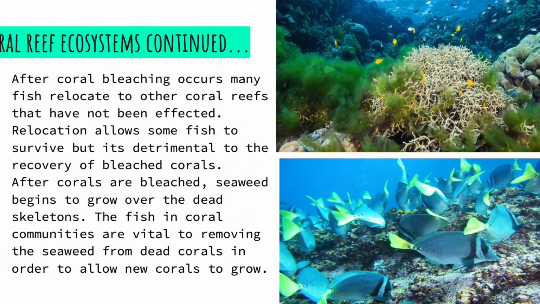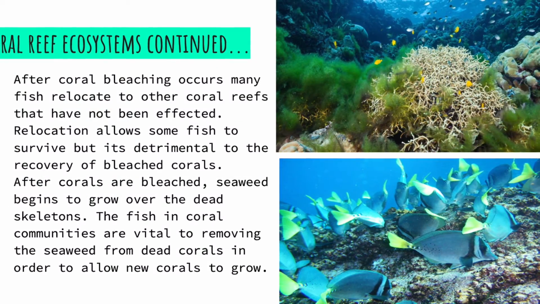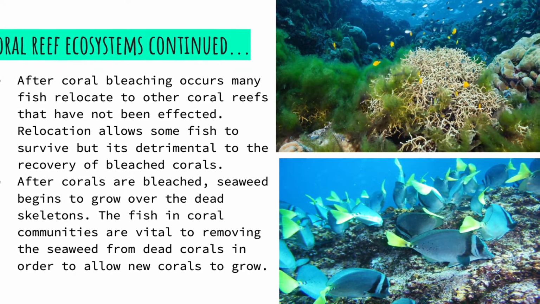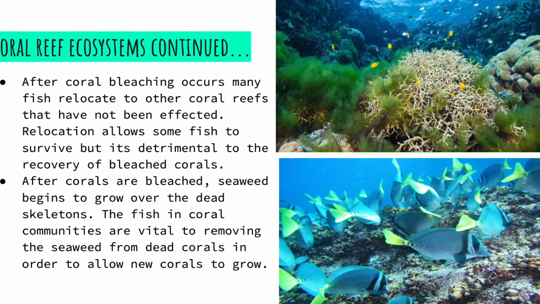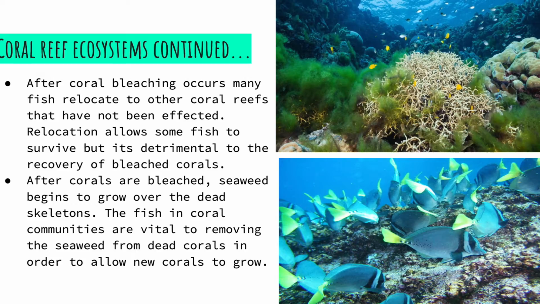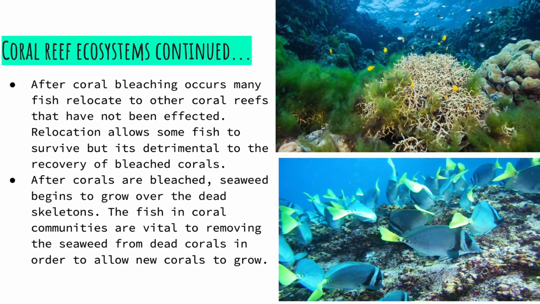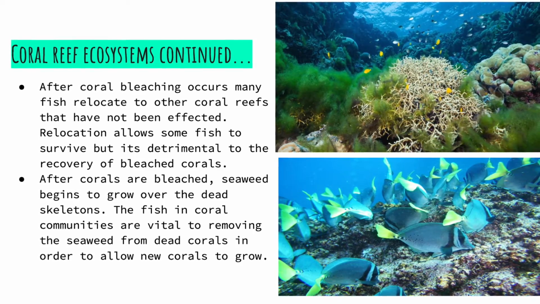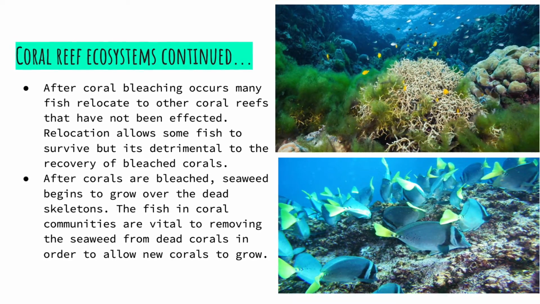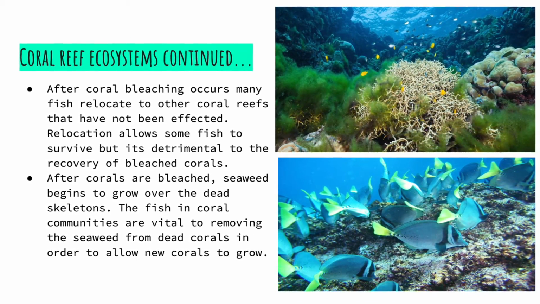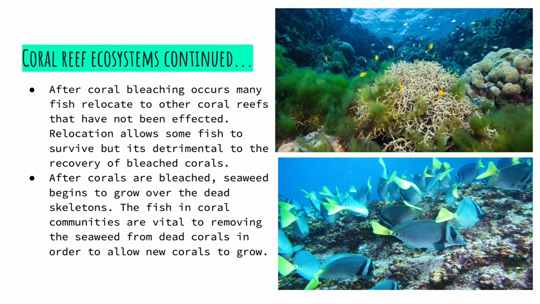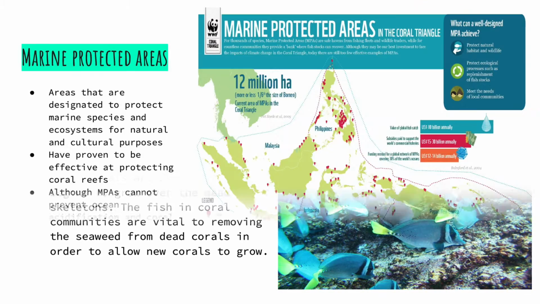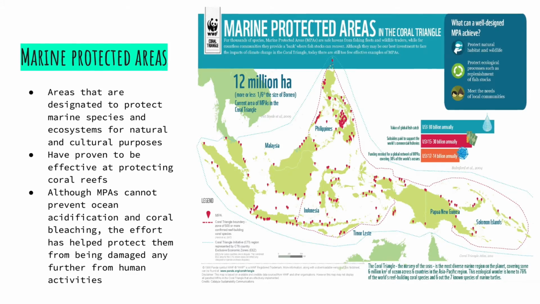After coral bleaching occurs, many fish relocate to other coral reefs that have not been affected. Relocation allows some fish to survive but is detrimental to the recovery of bleached corals. After corals are bleached, seaweed begins to grow over the dead skeletons. The fish in coral communities are vital to removing the seaweed from dead corals in order to allow new corals to grow.